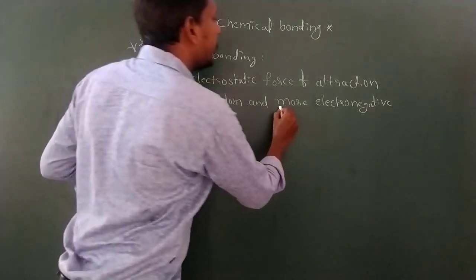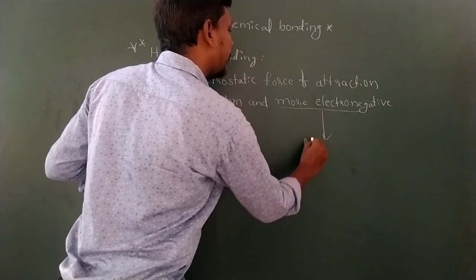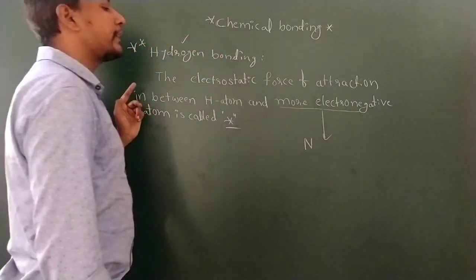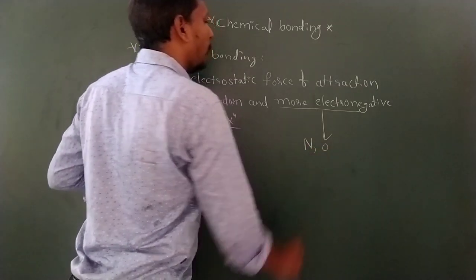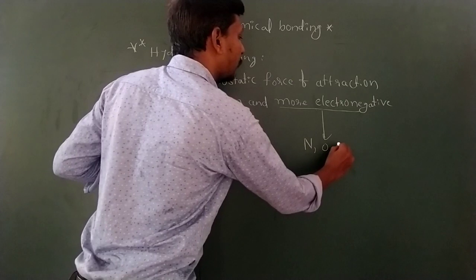For example, here I am taking the more electronegative atoms. Nitrogen is more electronegative than hydrogen, and oxygen also, and next one, fluorine.